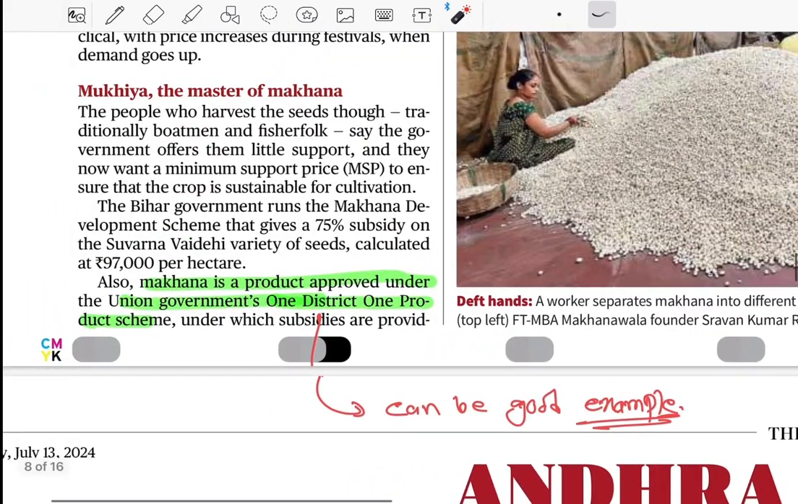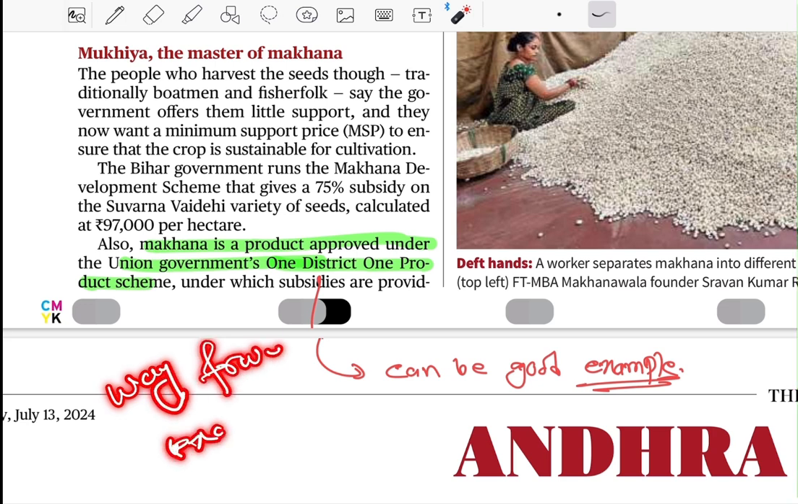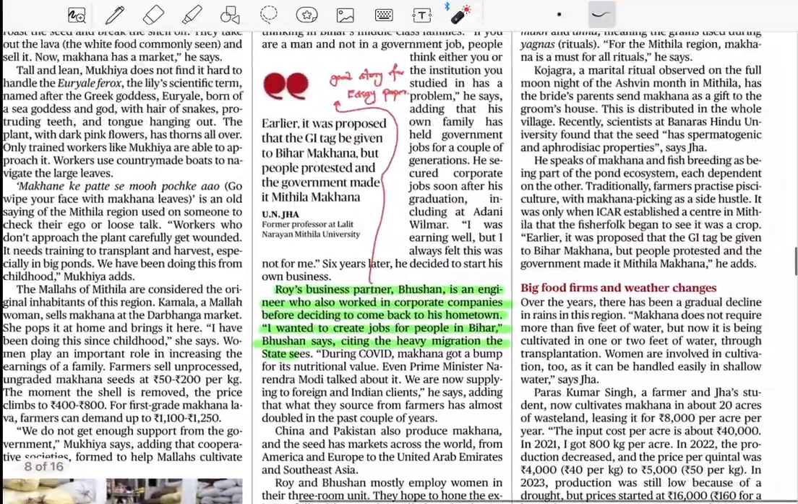There's another important factor from the mains point of view: Makhana is also approved under the One District One Product scheme. For example, in the mains paper, let's suppose they ask you about the success of One District One Product, or anything related to farmers. You could mention this fact in your way forward section or example section. So these facts are important, and you could use them in your paper. Now let's move on to the next slide.